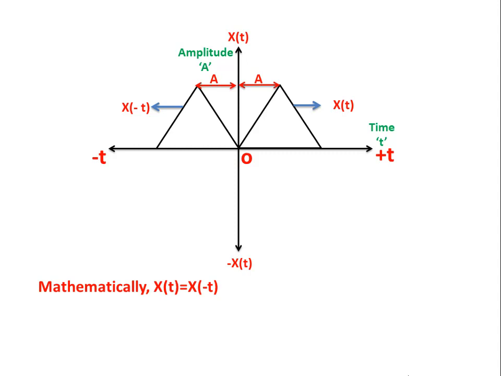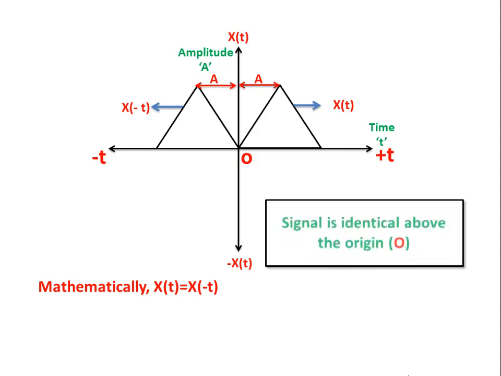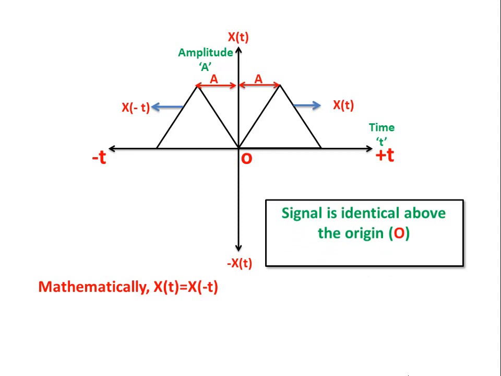Now in this case you can observe one thing, that signal x of t and x of minus t are identical about the origin and exhibit even time symmetry. Hence this type of signal is called an even signal.